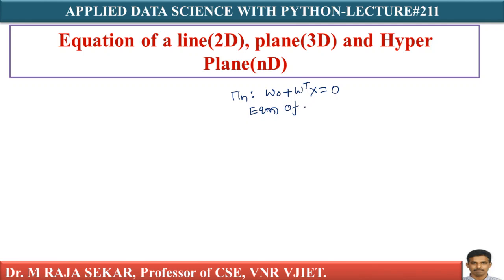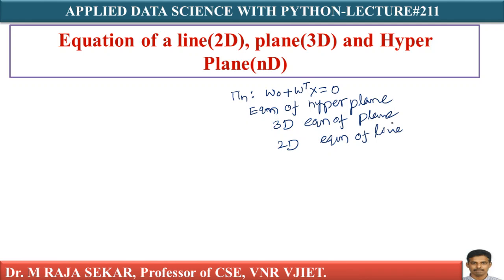If it is n dimensional, I can say this is the equation of a hyperplane. If it is 3D, this is the equation of a plane, isn't it? It is the equation of a plane in the case of 3D. If it is in 2D, it is the equation of a line. All these things we discussed in my previous lecture, that is lecture number 210.